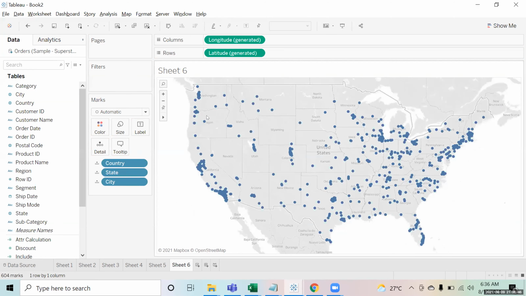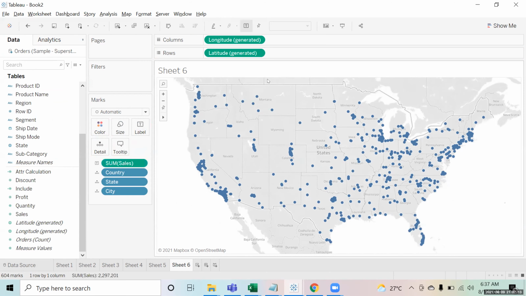Now what I want to do over here is the opposite of this. Right now the chart is at state level, city level. Every state has multiple cities. Montana has 5 cities. So what I want is that if I hover on any of the cities, I should also be able to see the total sum of sales for that state, right?